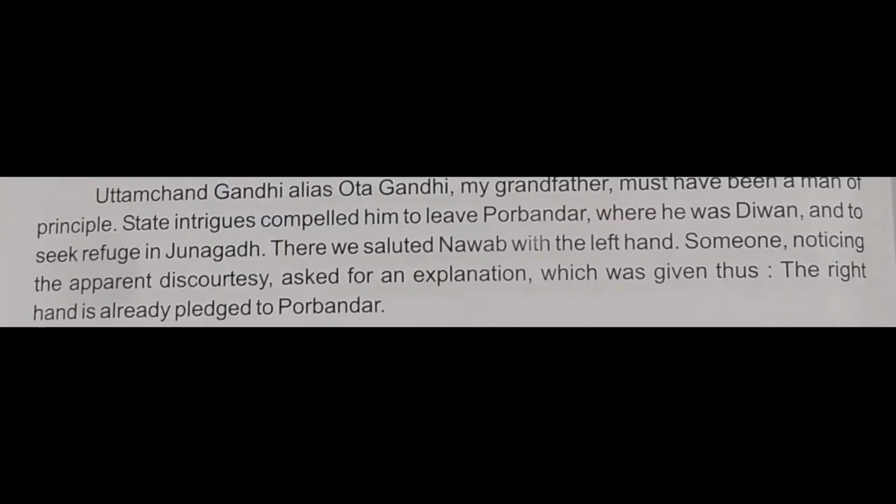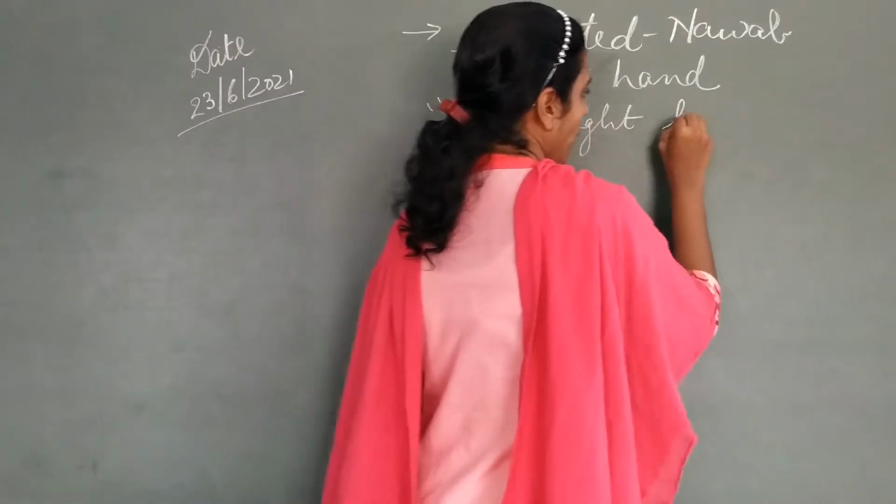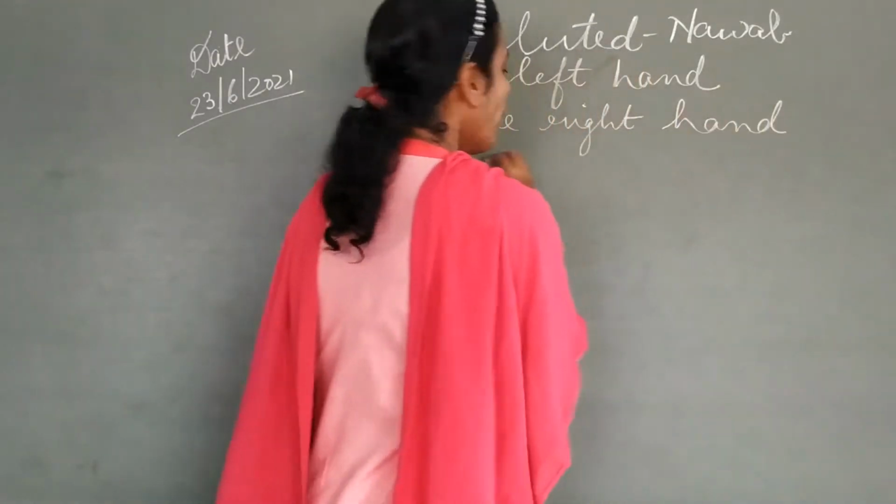But he was questioned on this. When he was asked why he had shown this apparent discourtesy, that it is not a good manner, he gave an explanation in a single line. He said, the right hand is already pledged to Porbandar. This was his famous line. He says, the right hand is already pledged to Porbandar.